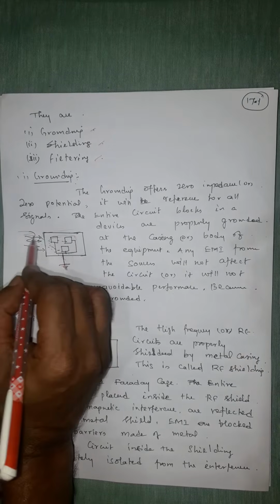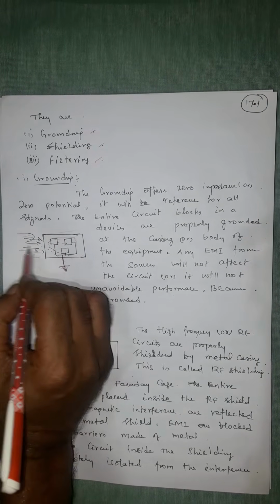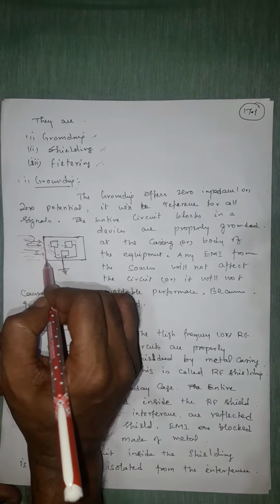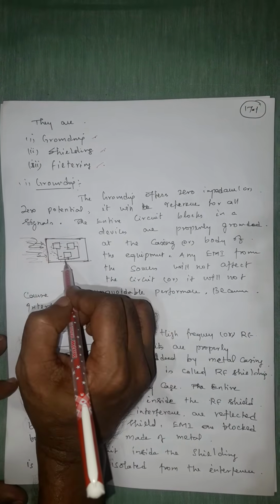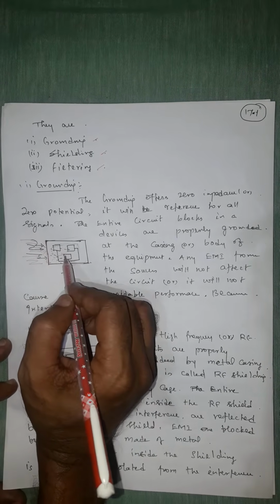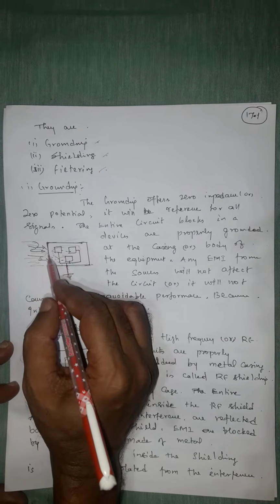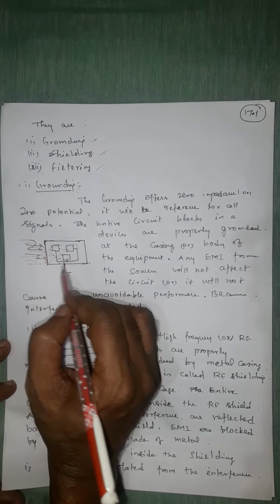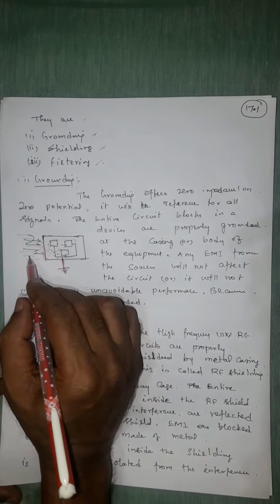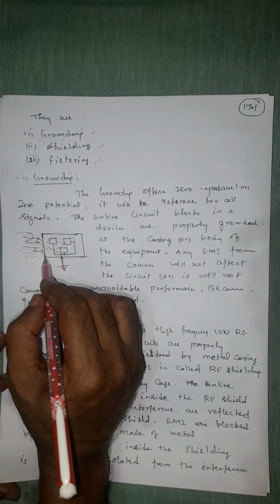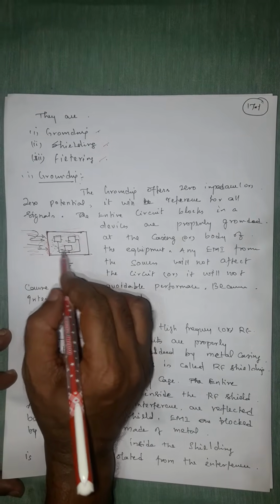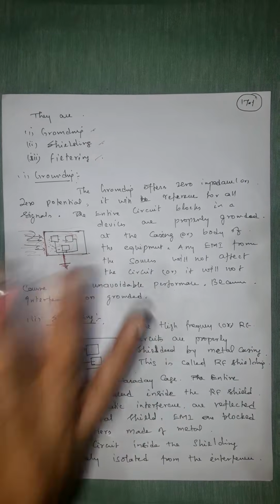If any electromagnetic radiation strikes the metal sheet, it will not reach the internal electronic or electrical circuit. Instead, that metal cabinet is grounded so that it provides a low resistive path for the external magnetic field, which is converted into an electrical current that will not affect the internal circuit provided inside the cabinet. So that will be grounded. This is called a ground technique.